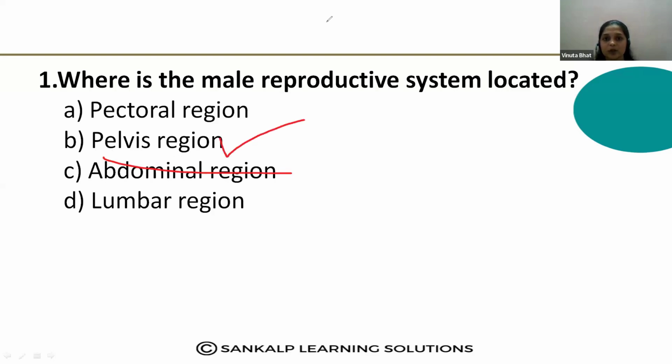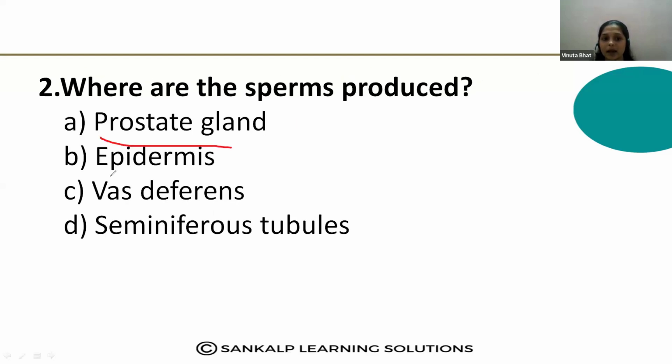Then let us move to the next question. Where are the sperms produced? Where does the production of the sperms take place? Option A, prostate gland, B, epididymis, C, vas deferens, D, seminiferous tubules.